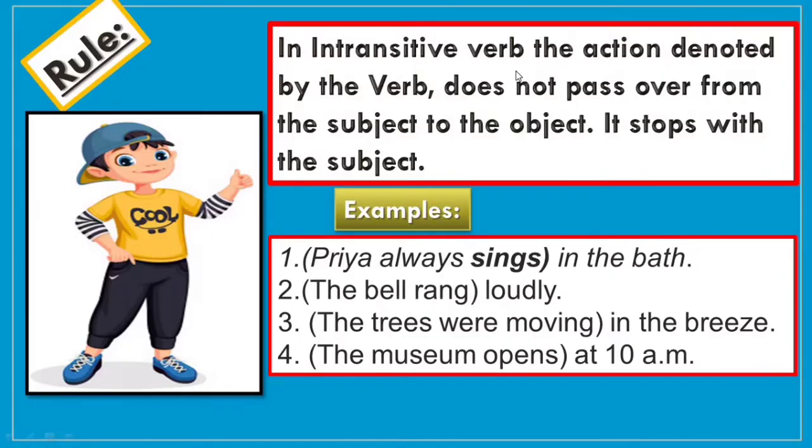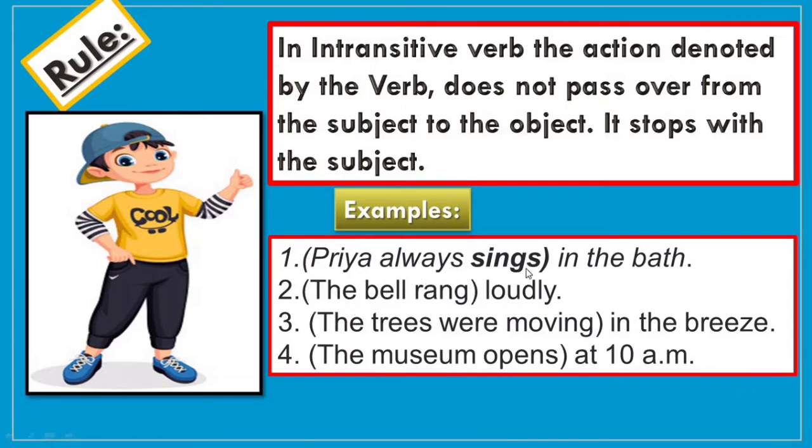Dear students, in intransitive verb, the action denoted by the verb does not pass over from the subject to object. It stops with the subject itself. So that we have seen in the previous transitive verb that the action passes from subject to object. But in the intransitive verb, the action does not pass from the subject to object. It stops at the verb itself. Let us see the example of this now.